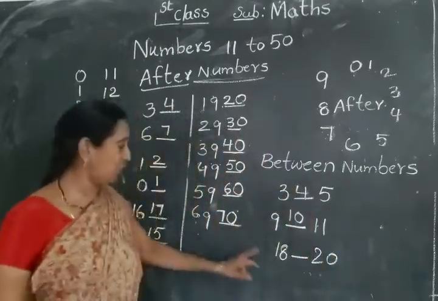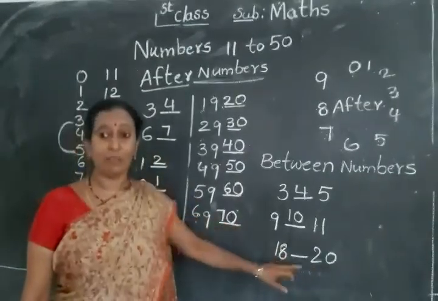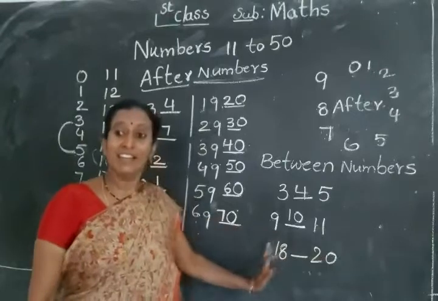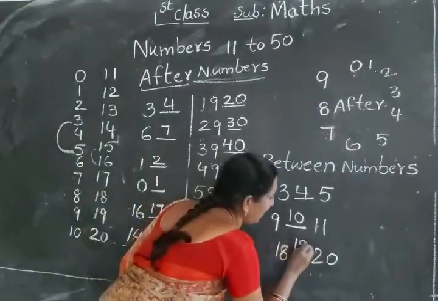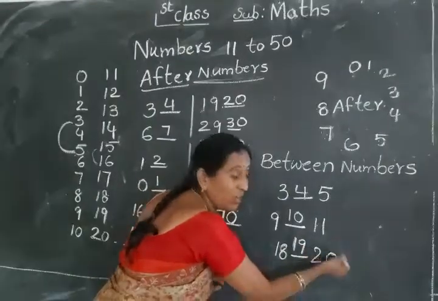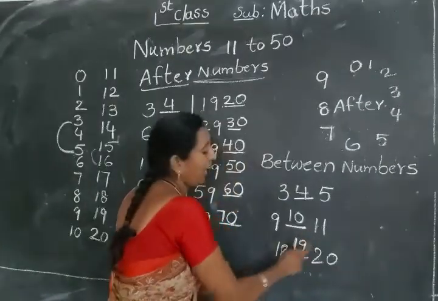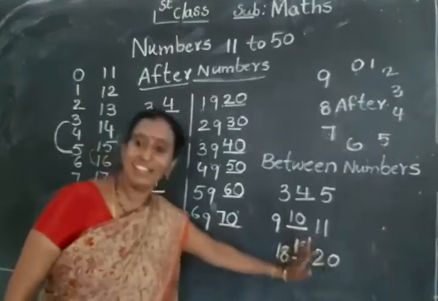Here I put 18, 20. 18 and 20, which is the between number? 0 will be changed to 9. So 18 and 20, the between number is 19. 18 after 19.